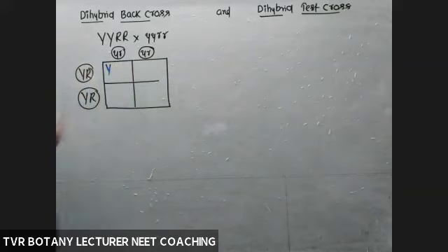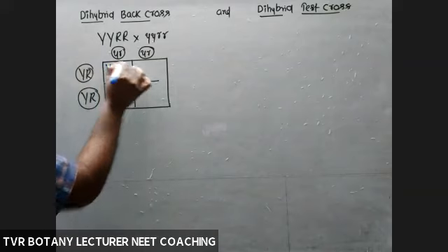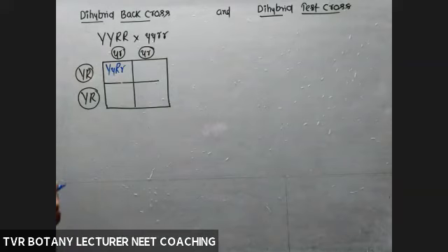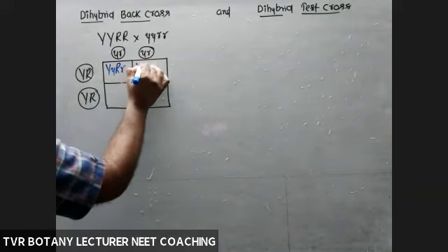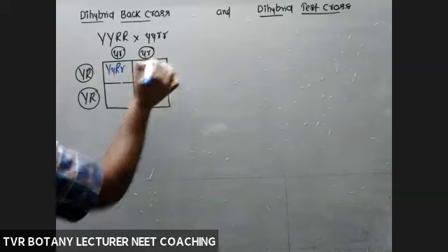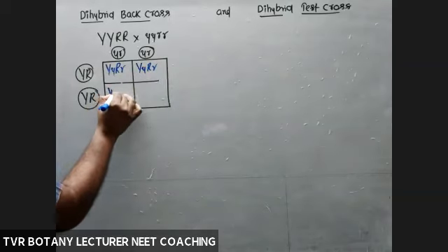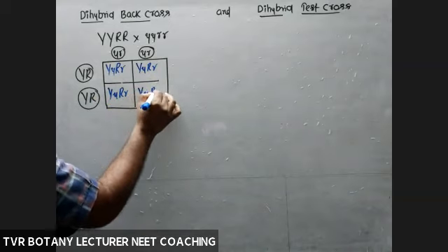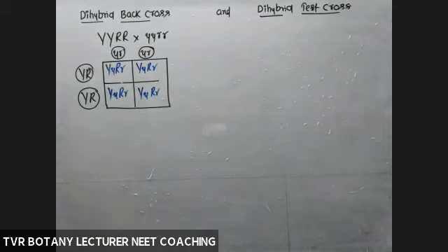Okay, so first box, capital Y, small y, capital R, small r. 100% F1 or not? Yellow round. Next, capital Y, small y, capital R, small r. Capital Y, small y, capital R, small r. So here 100%.